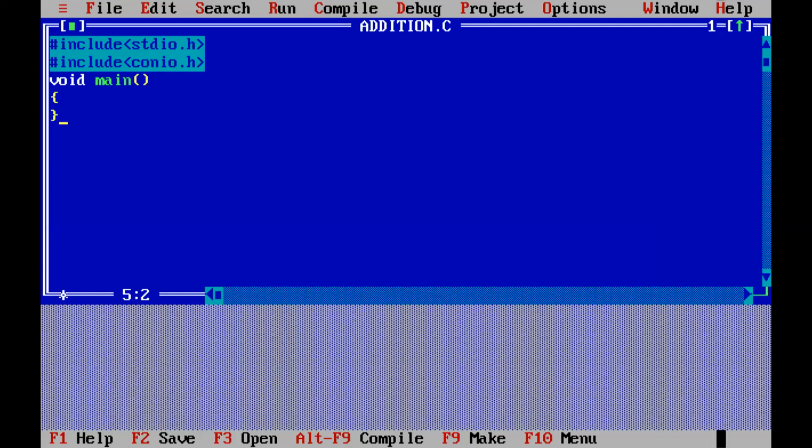Void main, you know that void is a keyword, also a data type, means function should not return any value. First of all, if you want to write a program, first you write function header. This is function header. Then brackets open, compound statement is open, compound statement is closed. That is called body of the function. Okay. Execution always starts with main function and ends with main only.